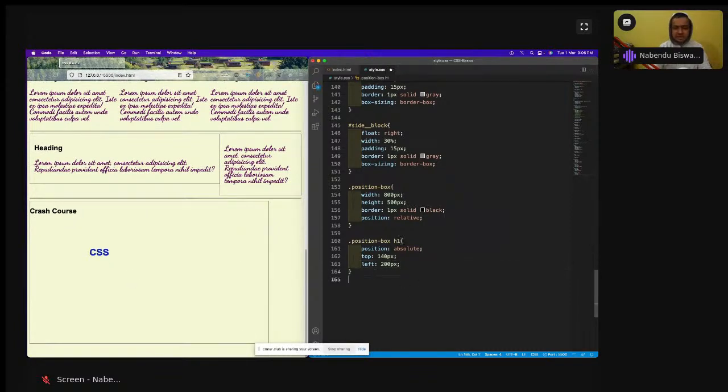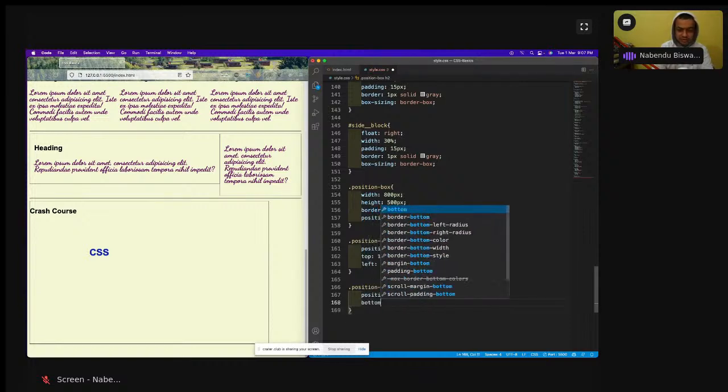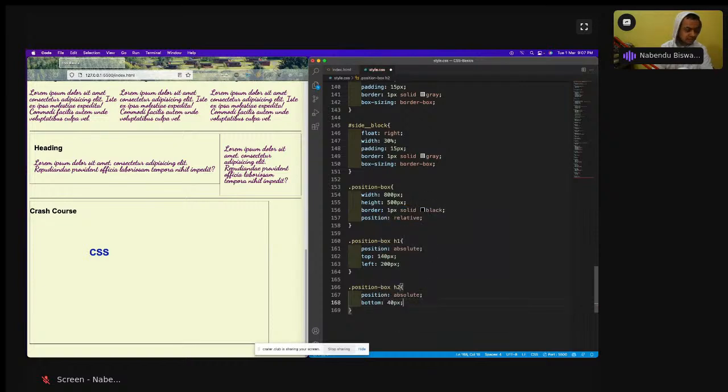So now, just like this, let us move the position box h2, and again the position is absolute. Position is absolute, and bottom is 40 px, and maybe right.